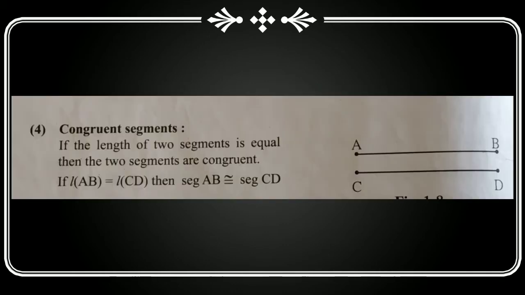Congruent segment. If the length of two segments is equal, then the two segments are congruent. If length of AB equals to length of CD, then segment AB congruent segment CD. शेजारी फिगर मध्ये सेगमेंट AB and सेगमेंट CD या दोघांची लेंथ सेम आहे म्हणून ते दोन्ही सेगमेंट कॉन्ग्रुएंट आहे.